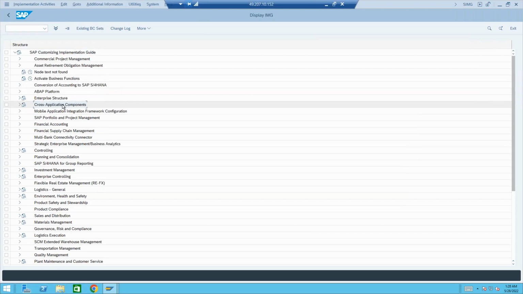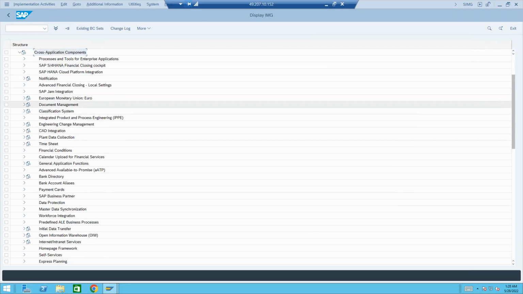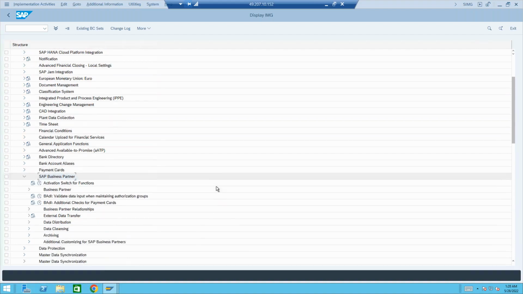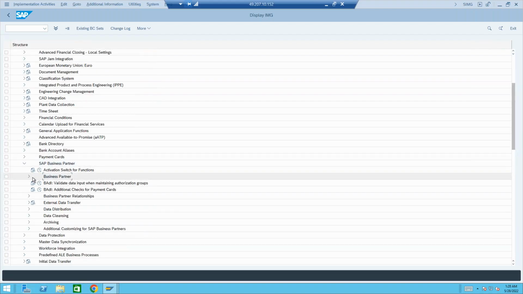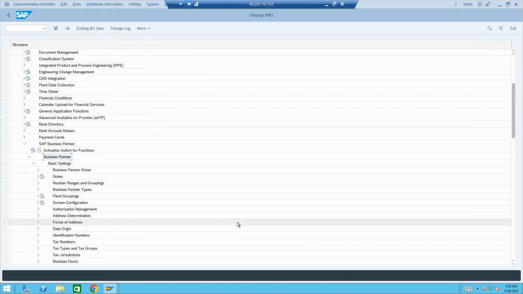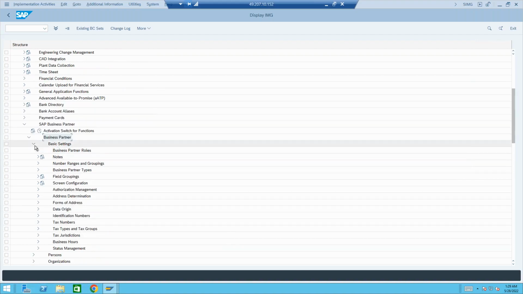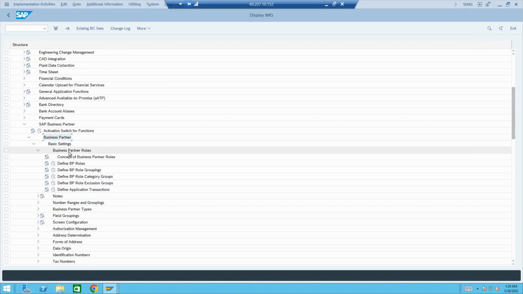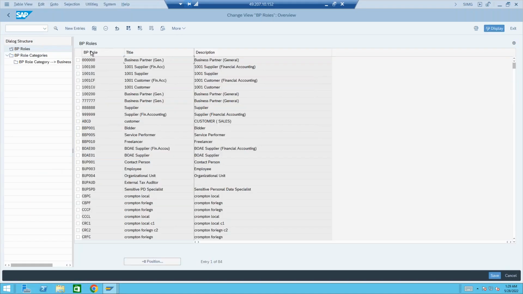Cross application components. This is the same menu we use in the ECC as well. There is no change in that. The same menu bar. So under cross application components we see SAP business partner. Then again under business partner, we have a business partner. Under this, basic settings. Under basic settings, we have BP roles, business partner roles, define BP roles. You could see all the roles here.